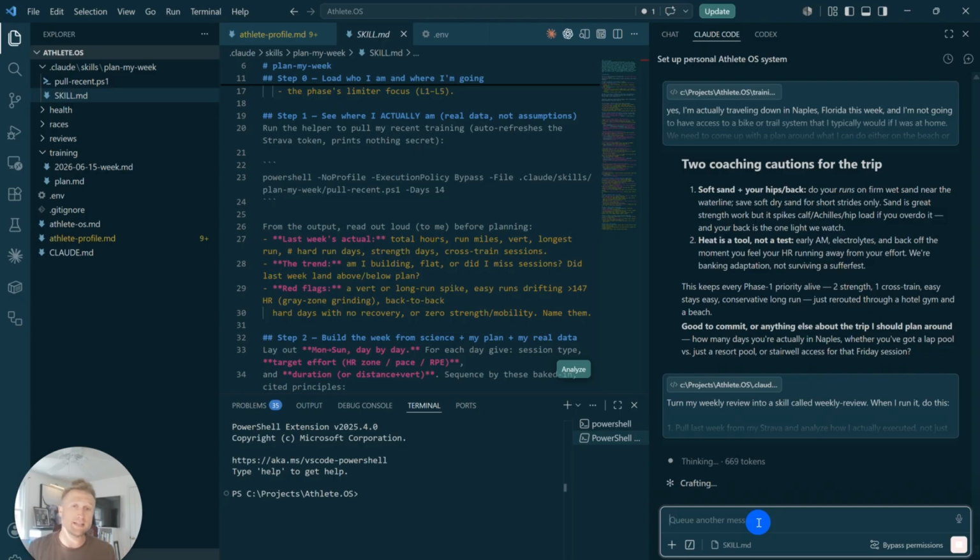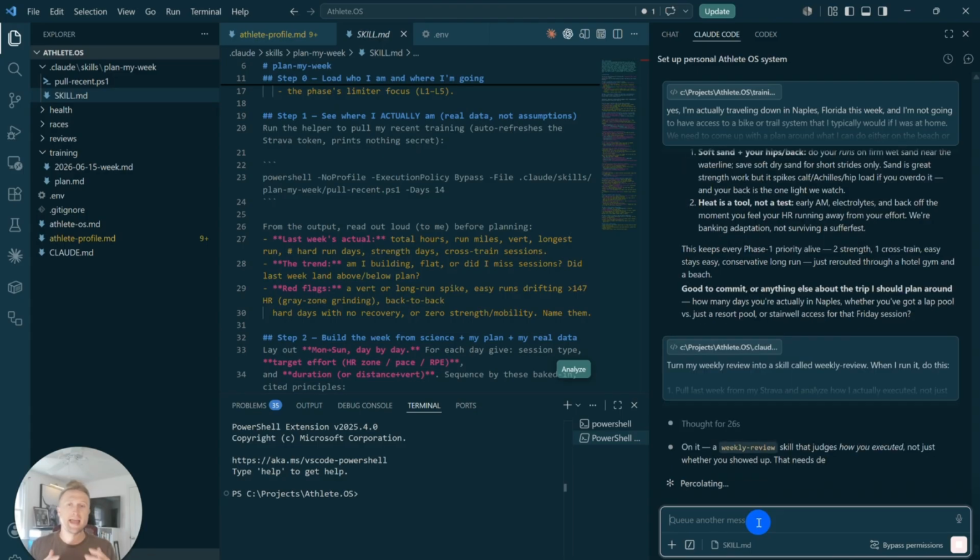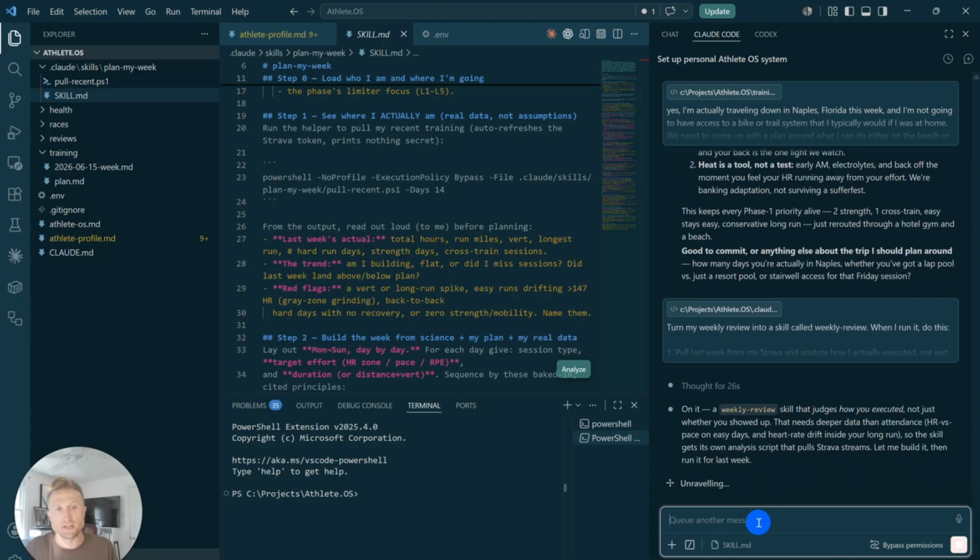Again, the reason for a skill is because it's a repetitive task that we're going to repeat every single week. So instead of recreating the wheel next week, we can just tell Claude, hey, use the weekly review skill and look at last week's information and let me know, is there anything we need to change moving forward?